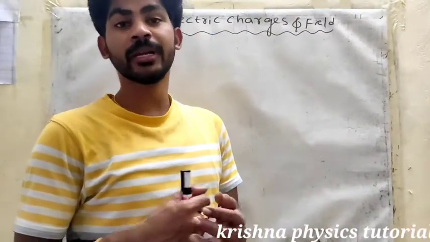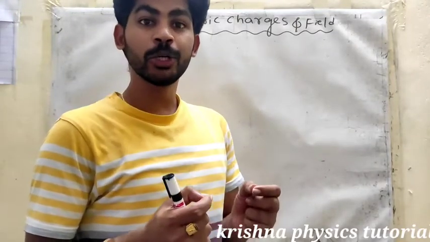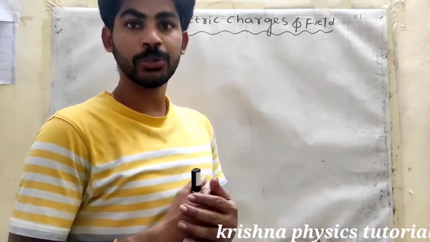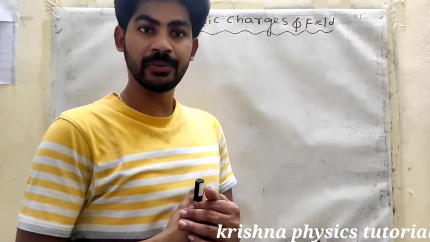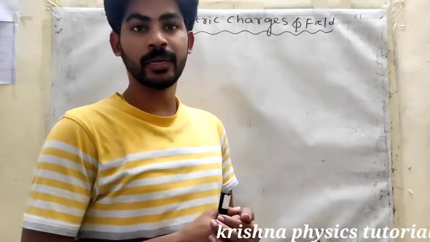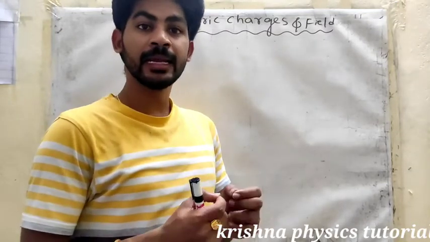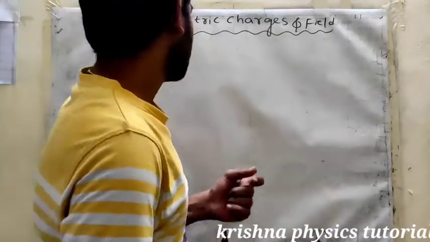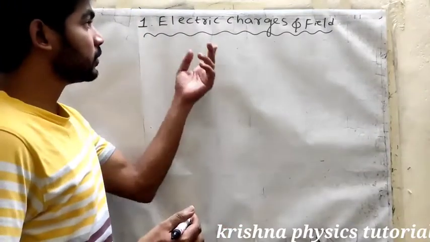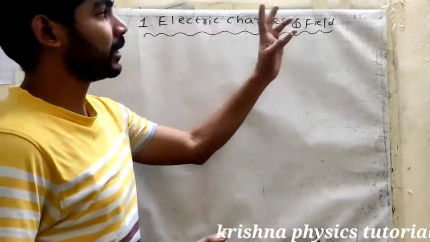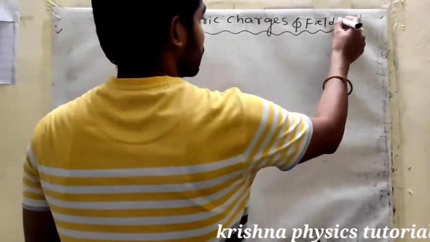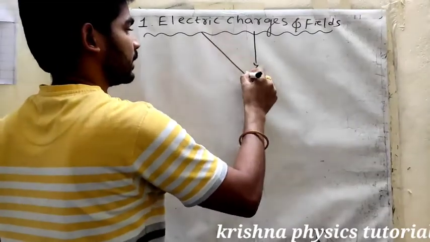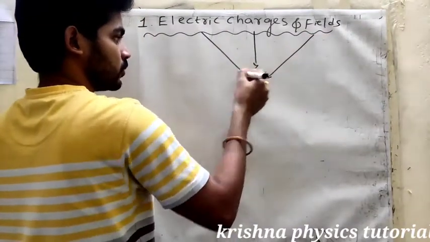Charge is a property of matter that produces electric and magnetic fields. Here I am using the words electric, charge and fields. This charge produces electric current and fields also.